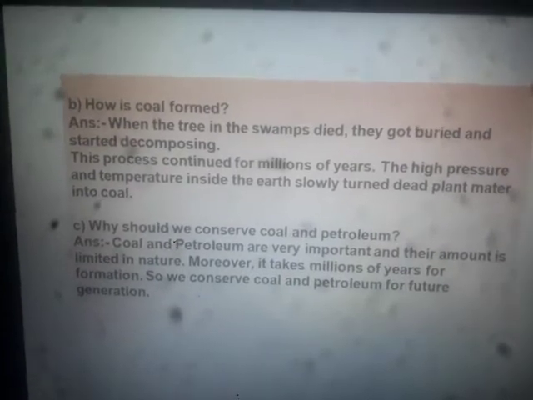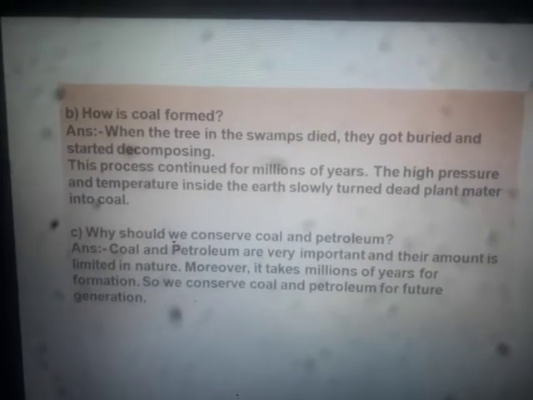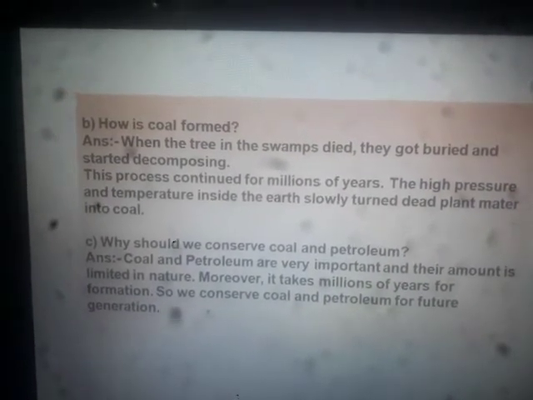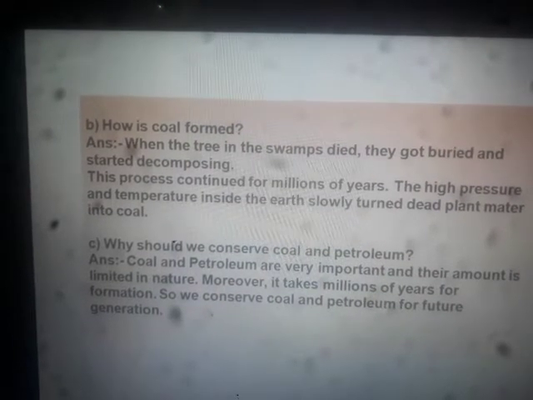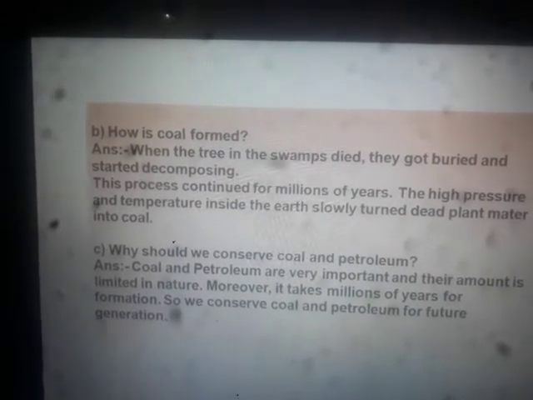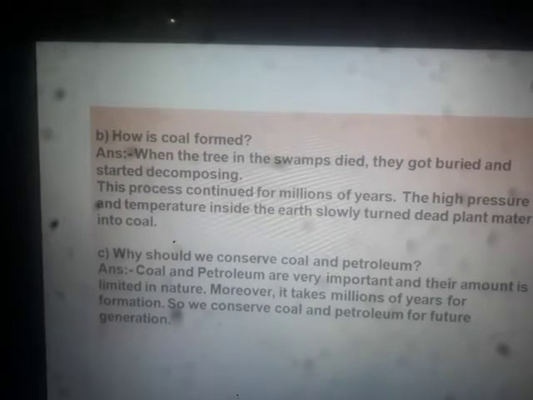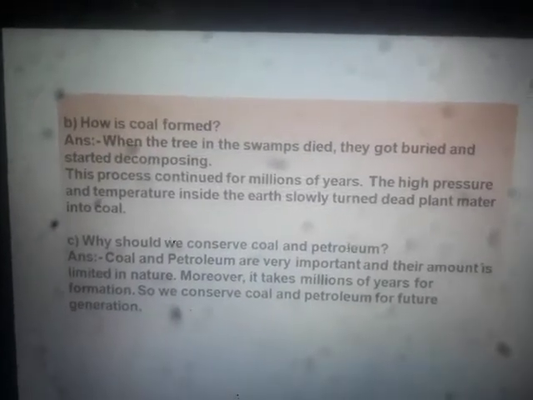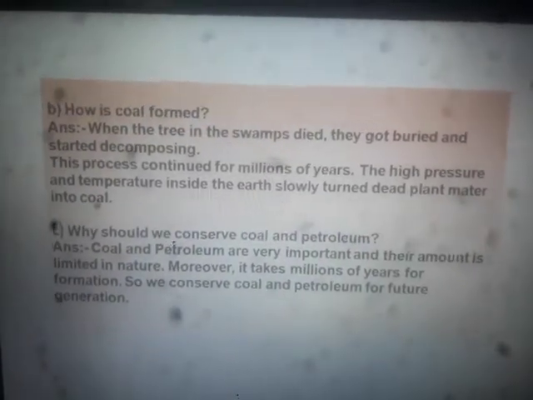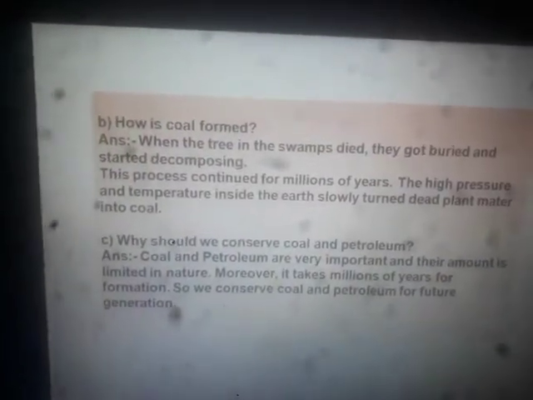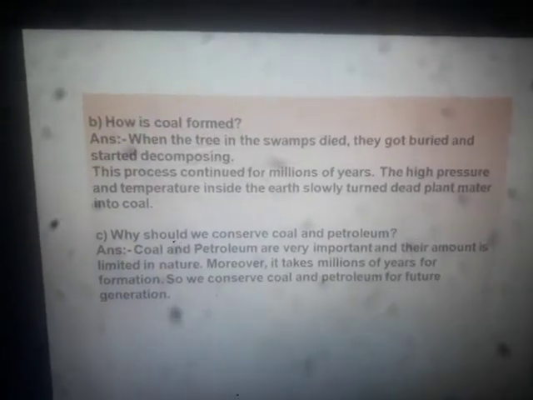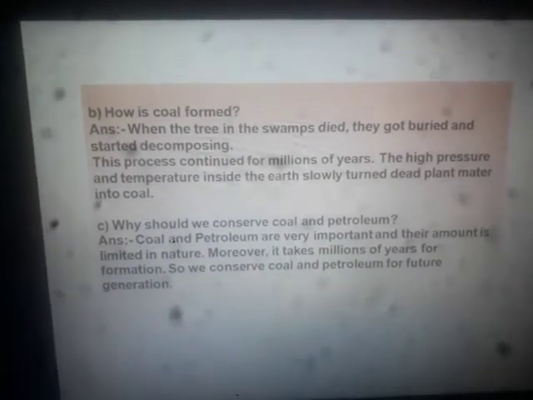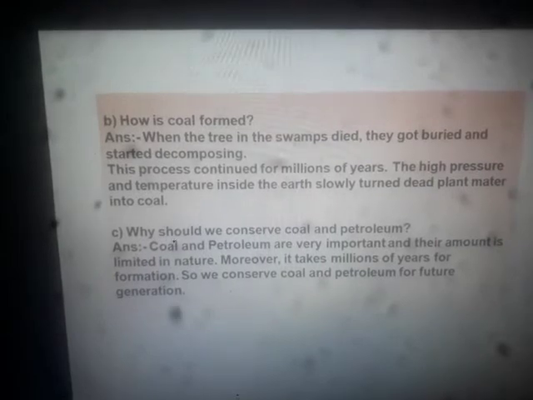Another question is, how is coal formed? Very simple, as we know. Anything that goes inside the earth is acted upon by pressure and temperature. I have written the answer as: the trees in the swamps, when they die, get buried and start decomposing.